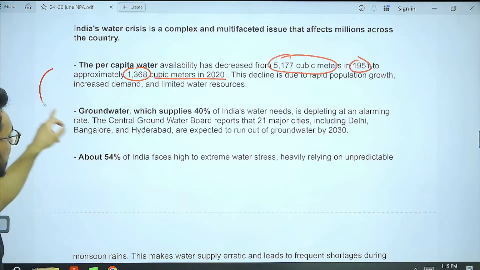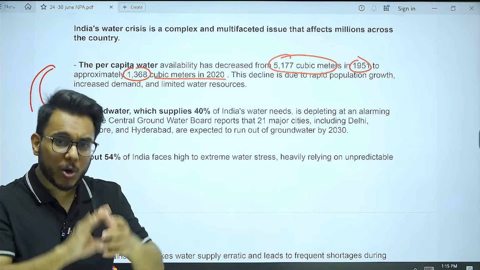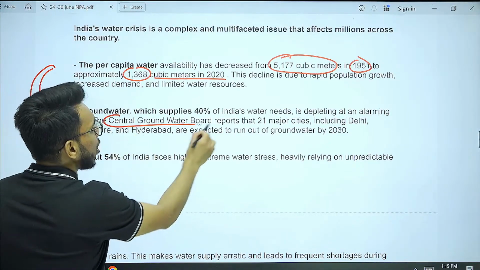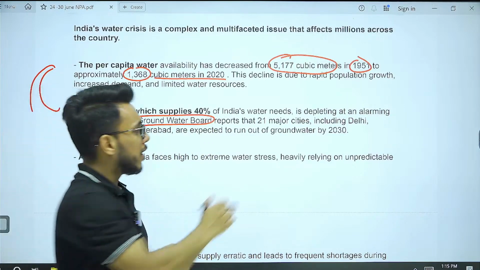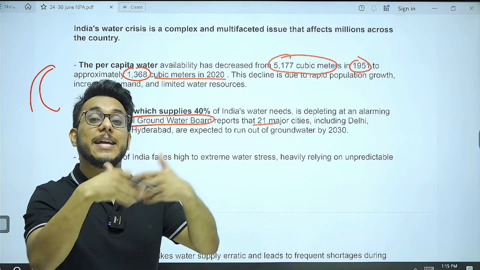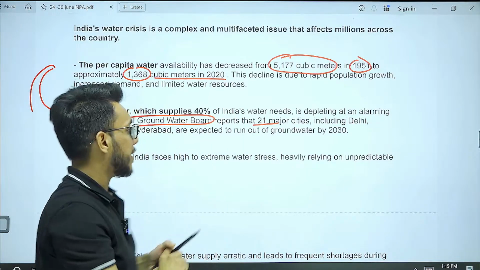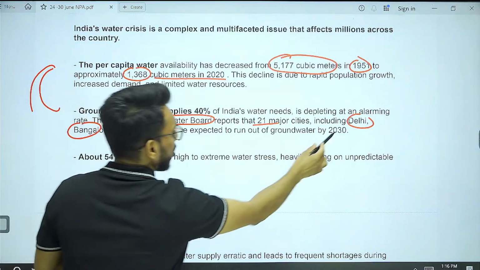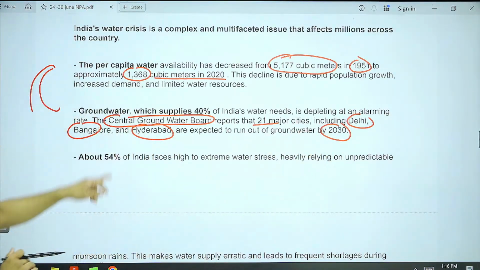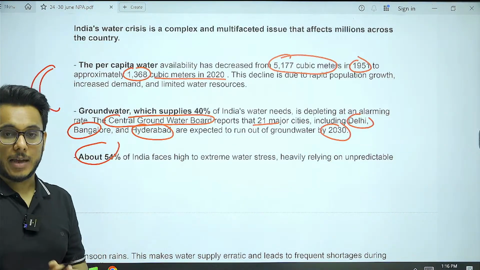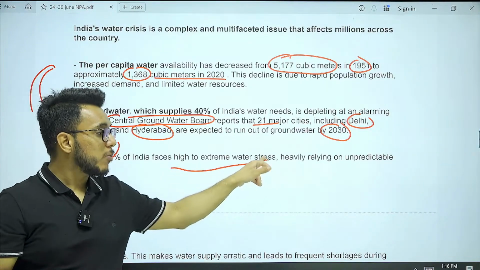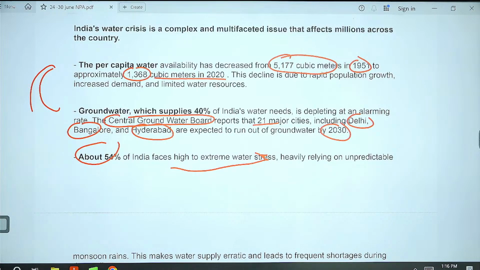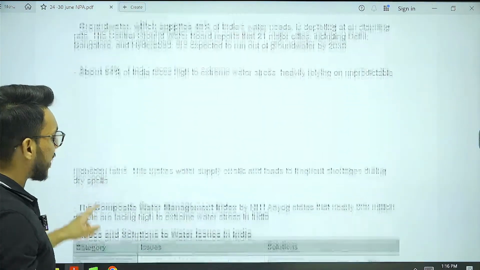And basically, the situation is even more alarming. I have more data and facts to support that. For example, according to the Central Groundwater Board, 21 major cities might have no groundwater left by 2030. Delhi, Bangalore, Hyderabad will run out of groundwater by 2030. Then 54% of people in India are facing high to extreme water stress. They don't have adequate water availability. Unpredictable water availability and unpredictable monsoon rains are there.